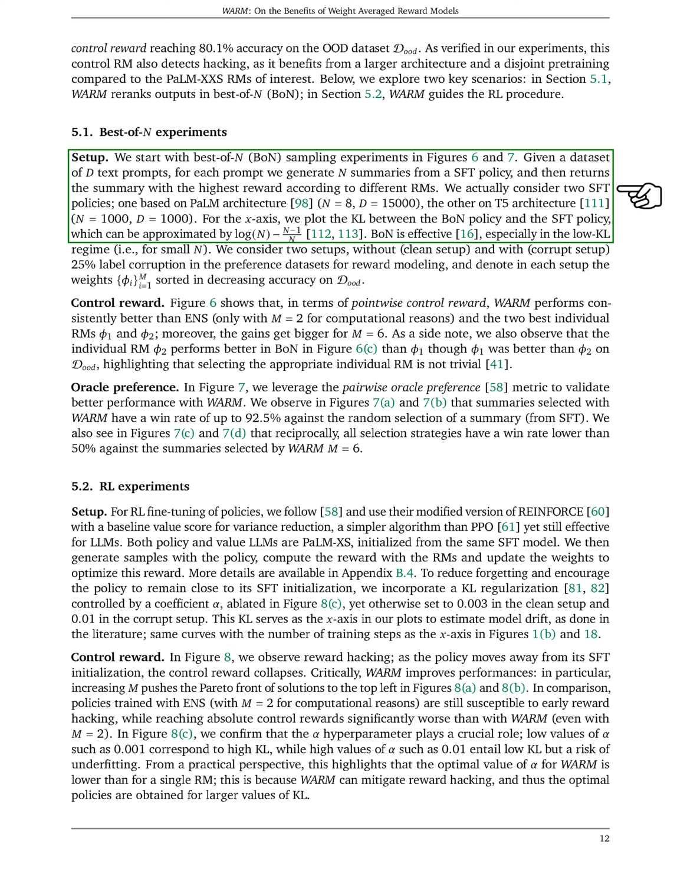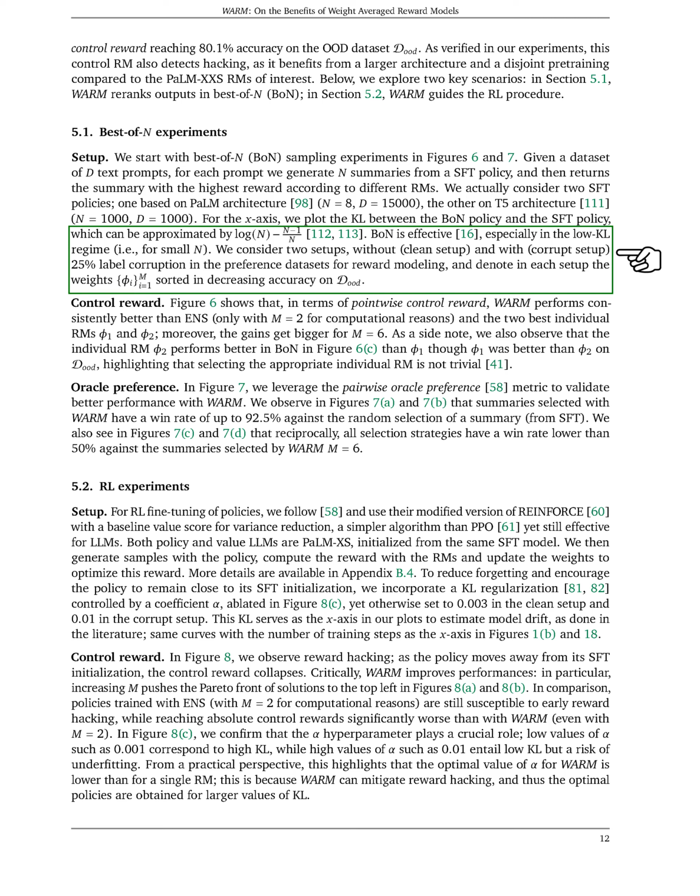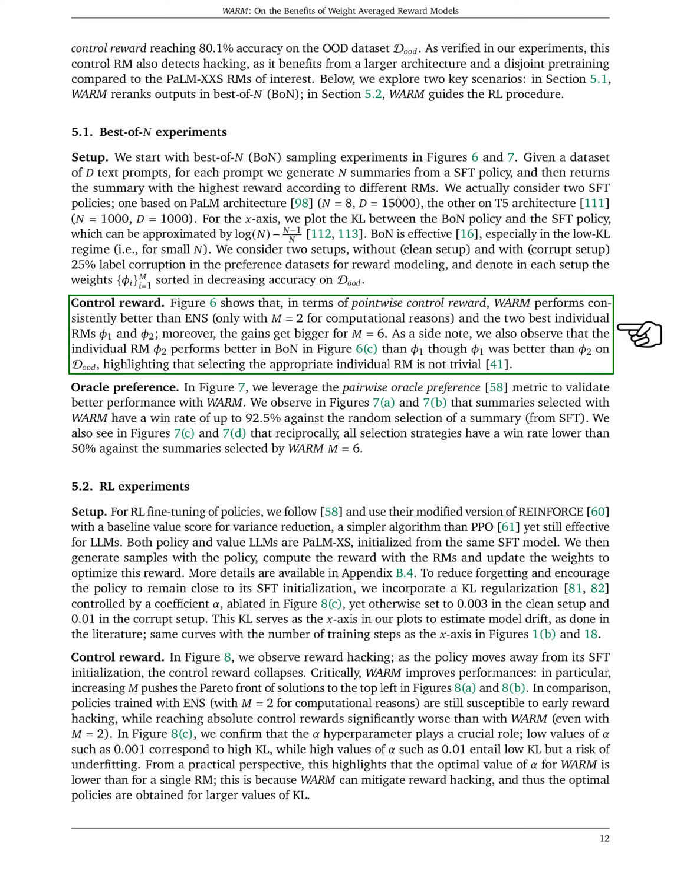We used two SFT policies, one based on the PaLM architecture and the other on the T5 architecture. We found that the best of 19 method was effective, especially when the number of summaries was small. We also considered two setups, one without label corruption and one with 25% label corruption in the preference datasets for reward modeling. In terms of pointwise control reward, WARM performed better than ENS and the two best individual models. We also found that selecting the appropriate individual model is not straightforward.